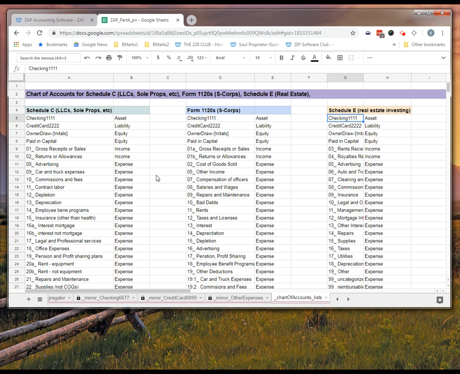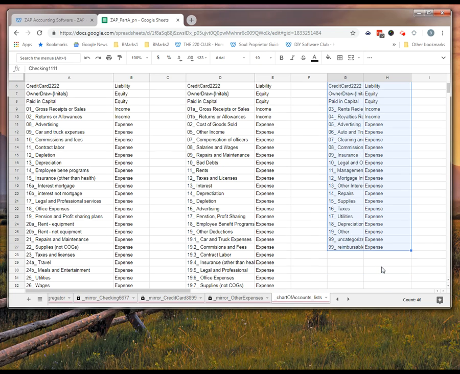The last tab in here is a chart of accounts lists. In other words, the file is set up by default for a Schedule C, but we've given you some charts of accounts for, let's say, an S corporation or Schedule E. So if you want to use this chart of accounts, you literally just copy it and paste it over the other, and away you go.